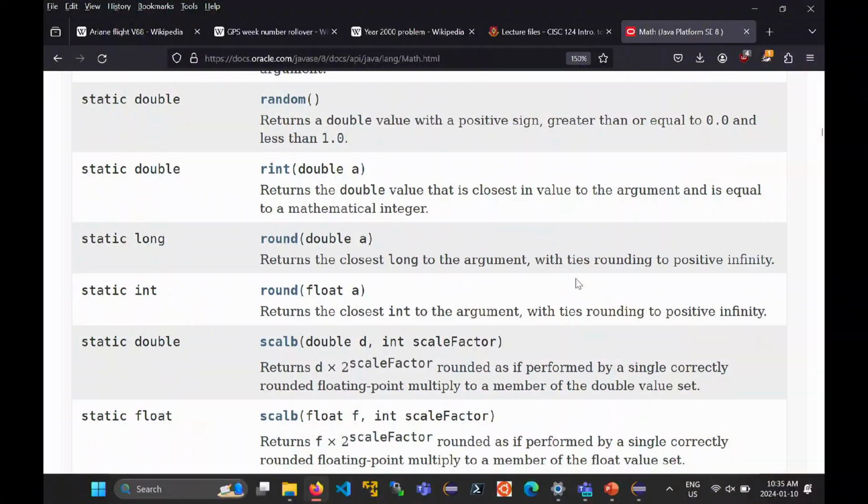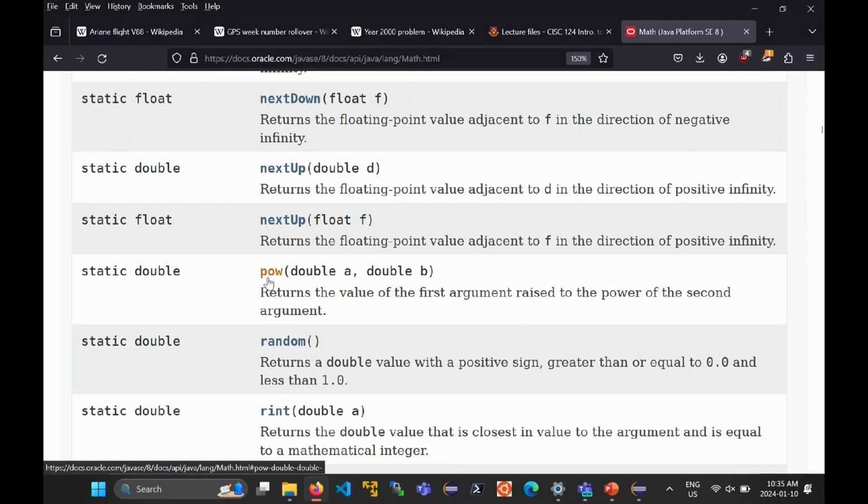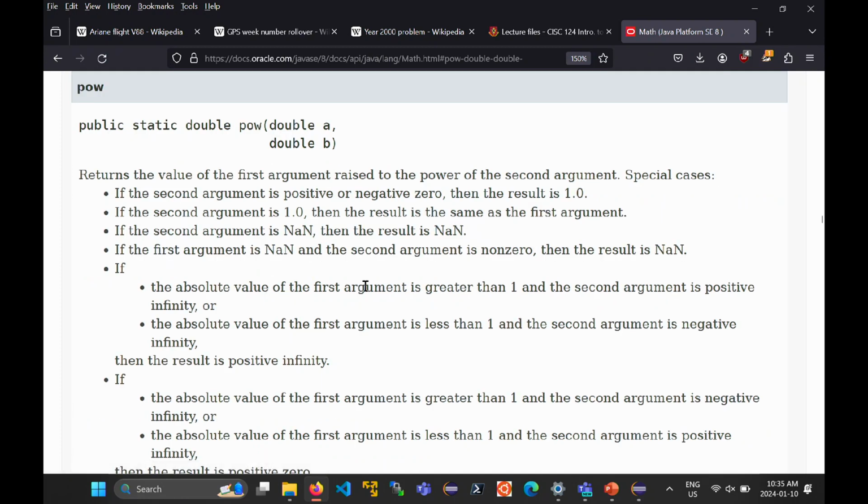Notice there's a lot of methods. Where to go? Pow, there it is. And so there's pow. And if you click on pow, it takes you to the detailed description of the method.